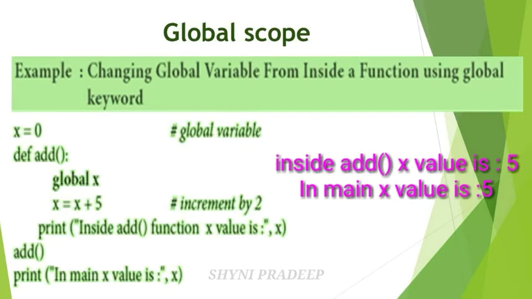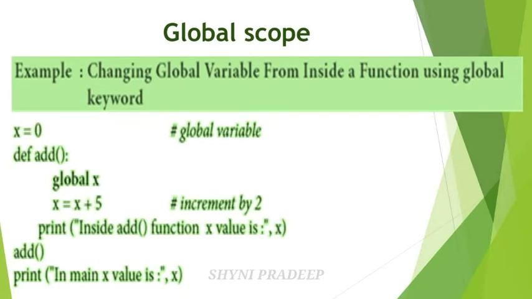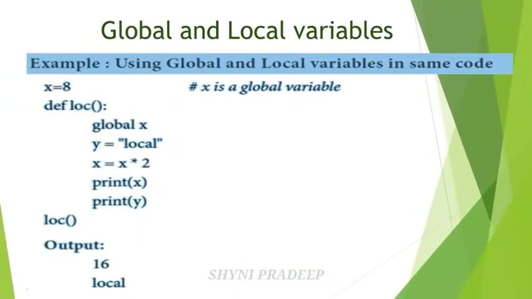Inside add function X value is what? Inside, the X value is incremented, that is X is equal to X plus 5. X value is what? 0. 0 plus 5 means 5. So inside add function X value is 5. The main X value is what now? 5. Because the global keyword is used for X and we incremented the variable X by 5. So now we can see the change in the global variable X outside the function. Okay, so the value is what? 5.